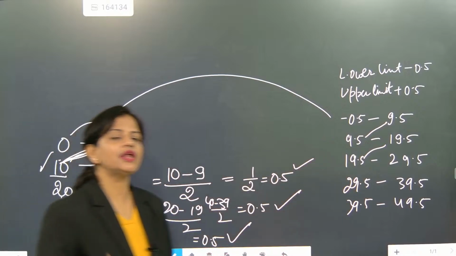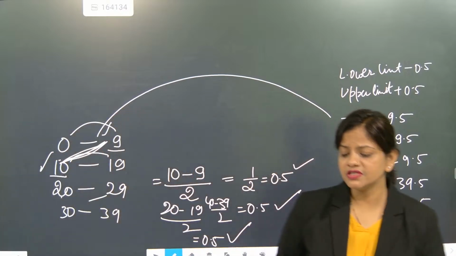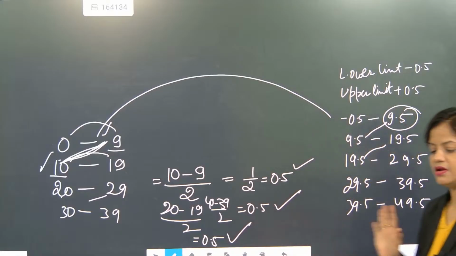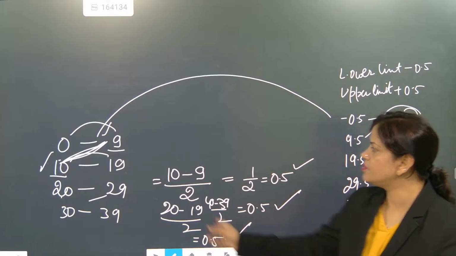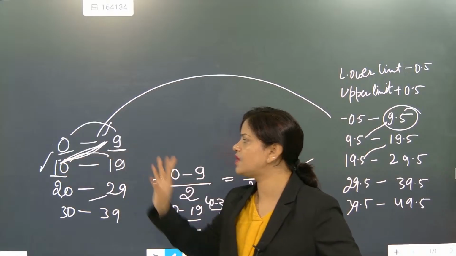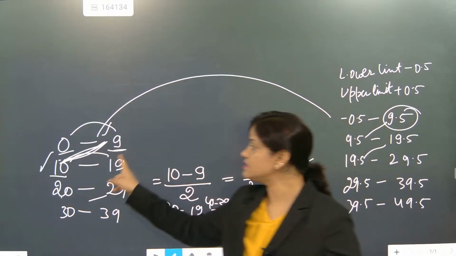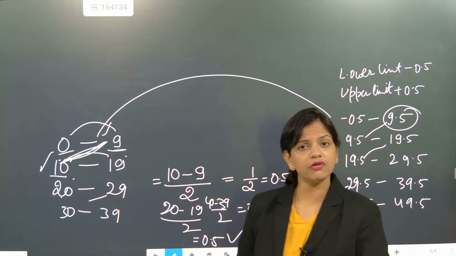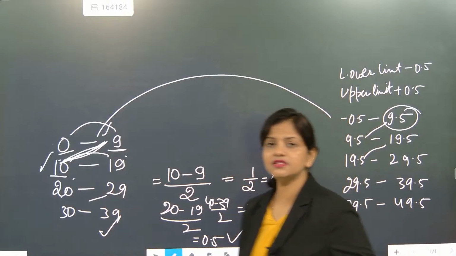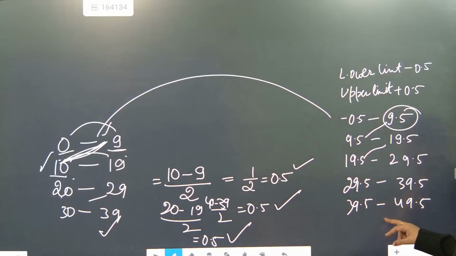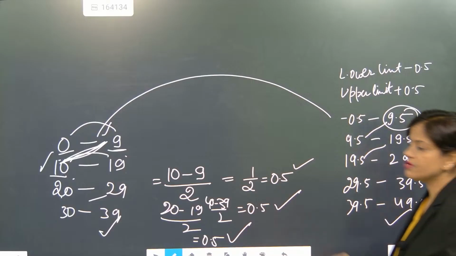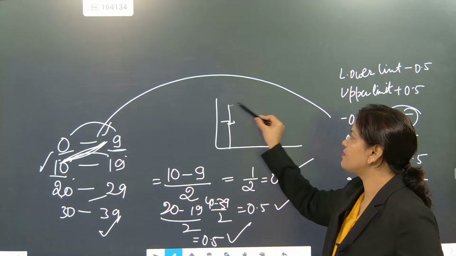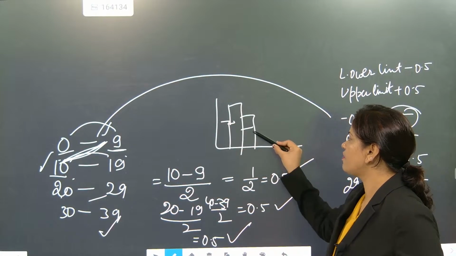Whenever you are writing exclusive, always remember that the final point will not be taken. Understood? And in inclusive, you can take everything, 0 to 9, because after that 9 is not repeated. There are many ways when you are not drawing a graph where we can consider this, but the most important point is this type, because the graph will be connective at that part. The graph will be exactly presented in a connective format.